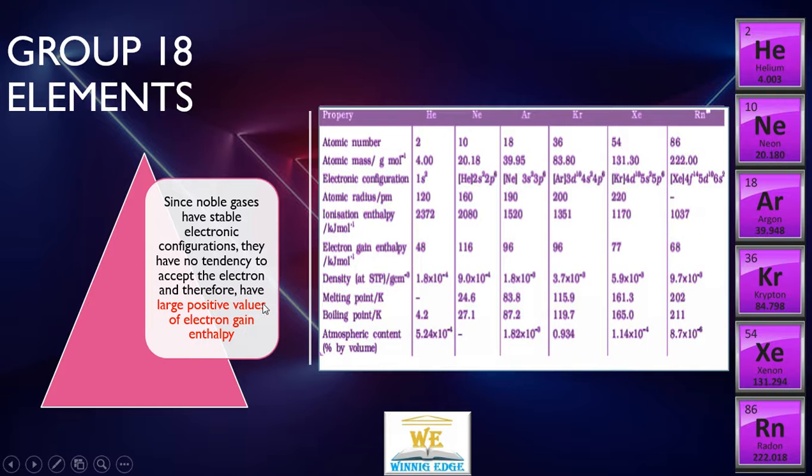Next, electron gain enthalpy. Because they have a stable electron configuration, they are not interested in taking more electrons from outside. That is the reason they have a high, positive electron gain enthalpy.